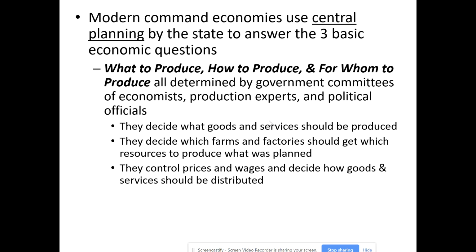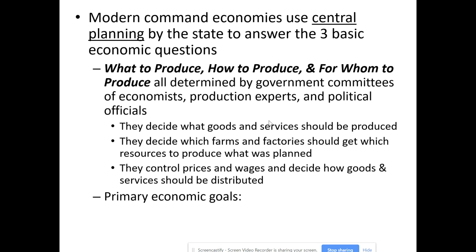How many you can buy, what days you're allowed to buy it on, how many loaves of bread you're allowed to purchase, whether you're allowed to buy shoes not necessarily when you need them, but when they're available, and they determine how many they think that you as a family would need. So they control everything in that command economy. Central planners plan everything, and they control everything.